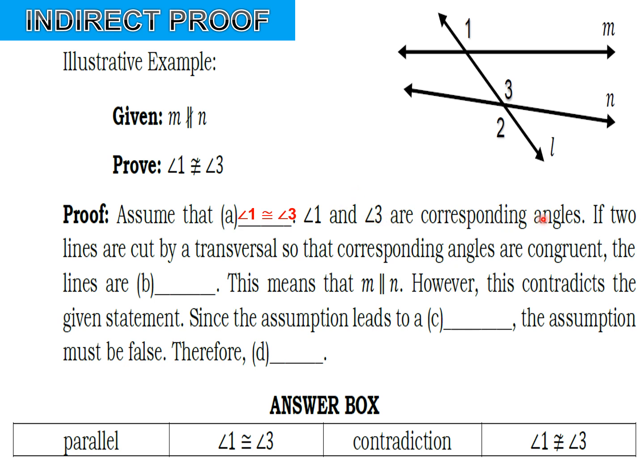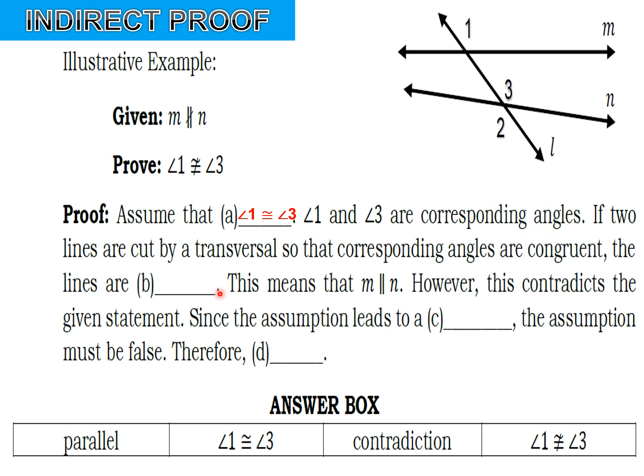Now, if two lines are cut by a transversal so that corresponding angles are congruent, then the lines are parallel. Parallel lines cut by a transversal have congruent corresponding angles.